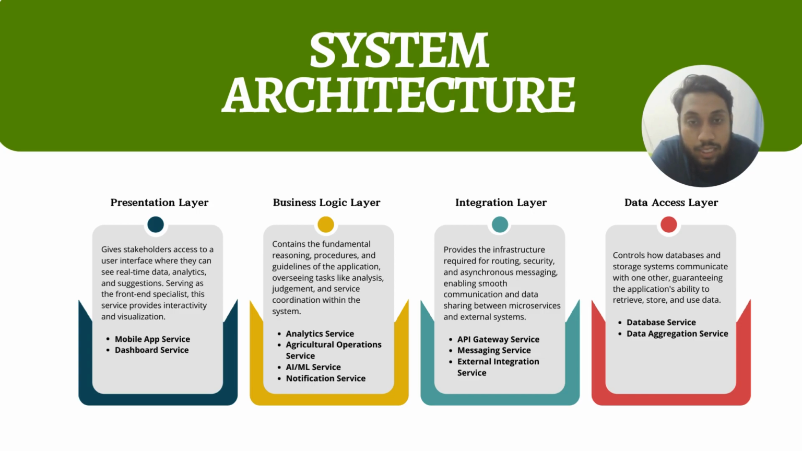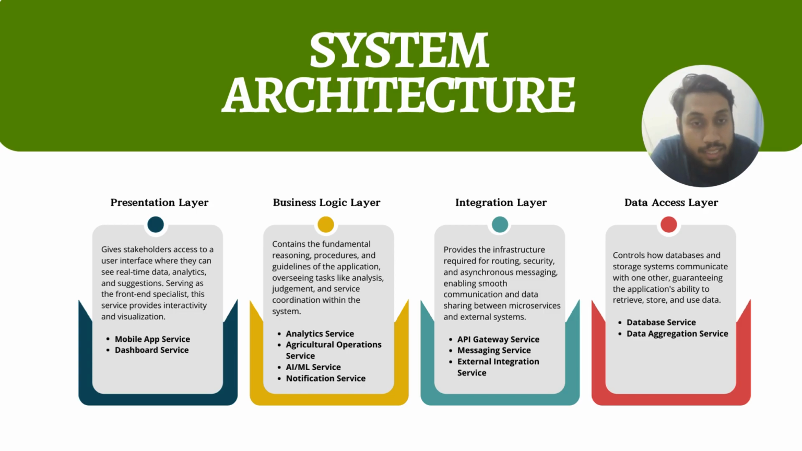The third one, the integration layer, will provide the infrastructure required for routing, security, and asynchronous messaging, enabling smooth communication and data sharing between the microservices and external services. Which means the integration layer will work as the communication system between the layers, and the business logic and presentation layer and data access layer will be communicating using this integration layer. For our system, the API gateway service, messaging service, and external integration service will be the integration layer.